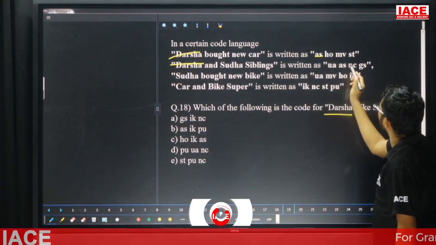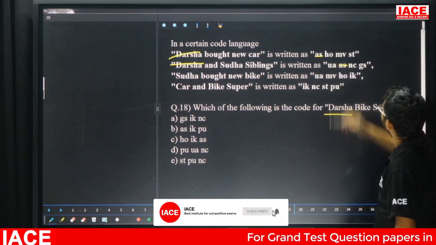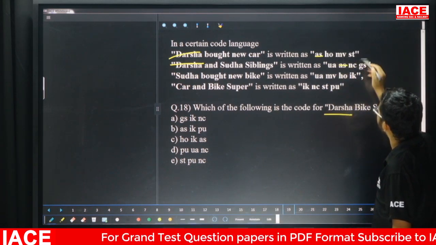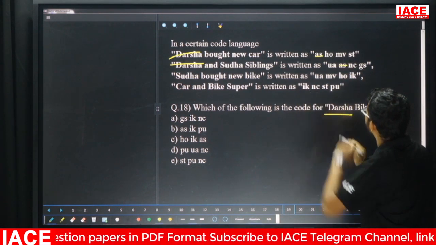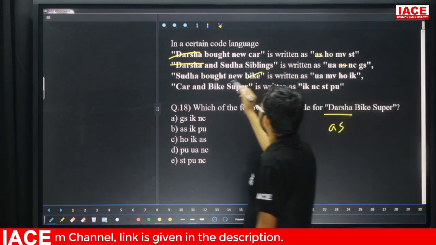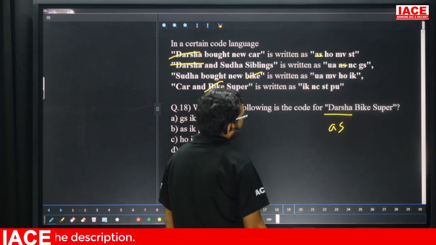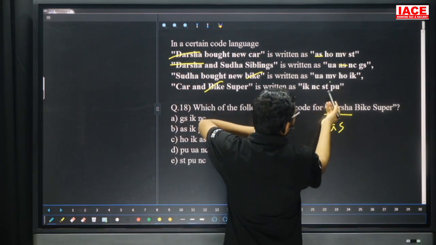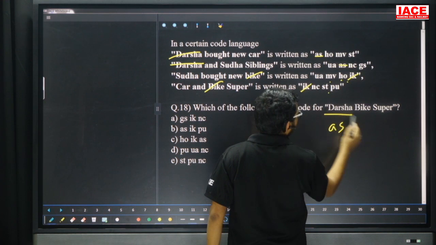Yes, here we are having it. Next, H1 is there, MEMN is there, STN is there. That means what is the code for Darsha here? Yes. Next one is part bike. Here we are having bike, here also we are having bike. Now common code: UVN is there, MVN is there, H1 is there, IK. Here IK, here also IK.